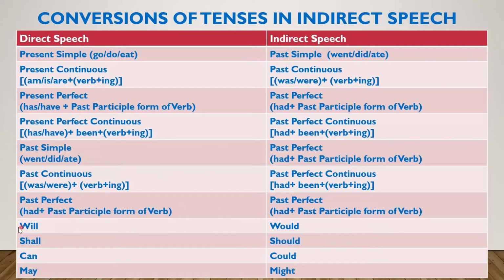Let's talk about future tense now. Will becomes would, shall becomes should, can becomes could, may becomes might for the indirect speech. So these are the conversions for the tenses we have to remember if we want to change the direct speech into indirect speech. Let's go to the next slide.